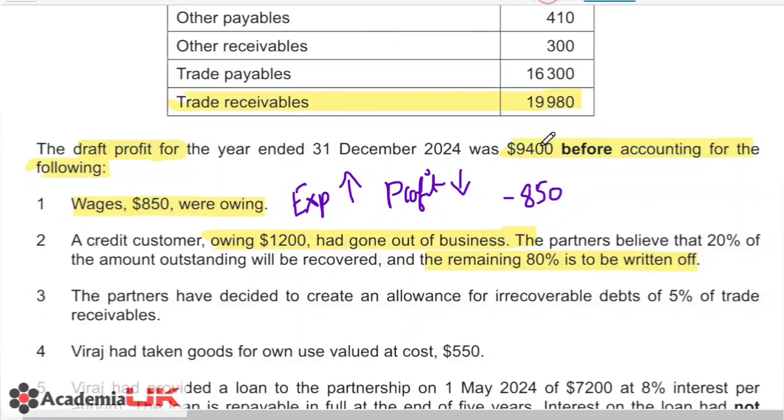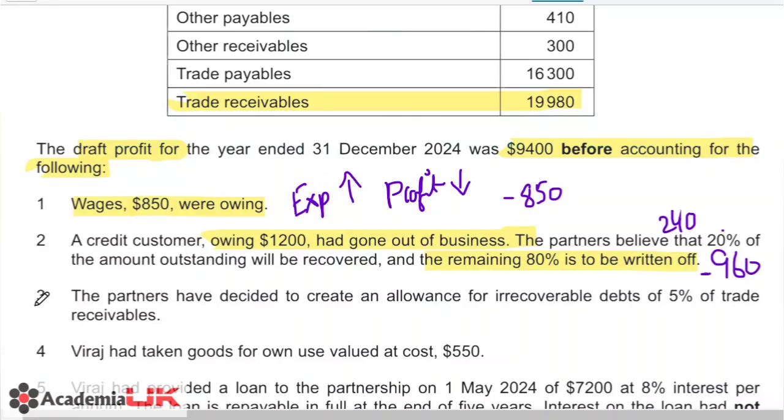If we simply take out 20% of 1200, that will be 240, and when we deduct 240 from 1200, we'll be left with 960. So that means we have to record a bad debt of 960, and we still have a chance of receiving 240. Bad debt is an expense, so our expense will be increasing and our profit will be falling. So this 960 should be deducted from the profit that is given.